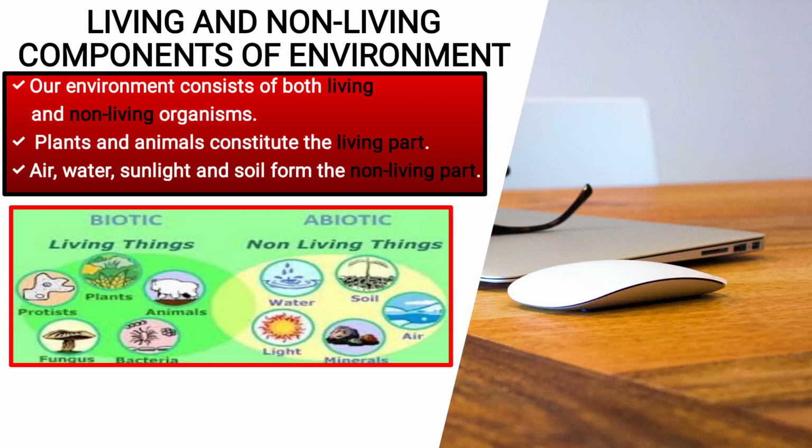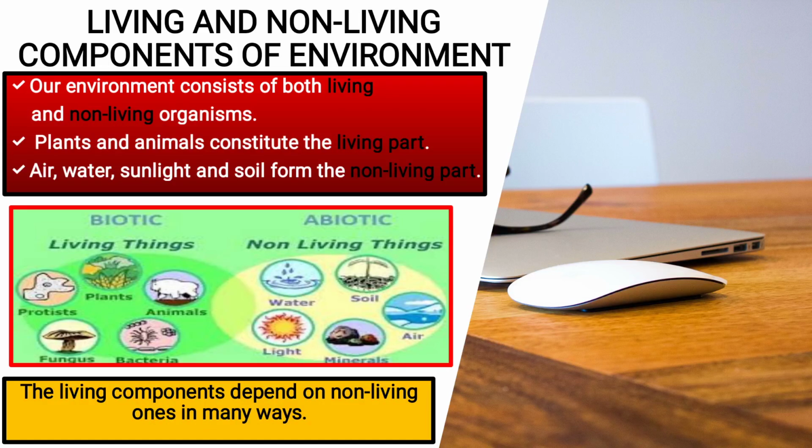Now in living things, what are there? Plants, animals, bacteria, fungus, protists, these all are living things, means biotic components of the environment. The right side are the non-living things like water, soil, air, minerals, light. They all are non-living things. Both together form the environment. So, the living component depends on non-living ones in many ways. Means the living things are dependent on non-living things of the environment.